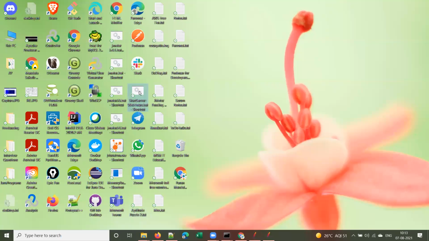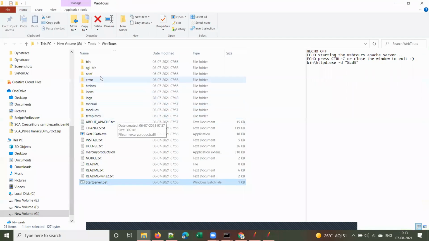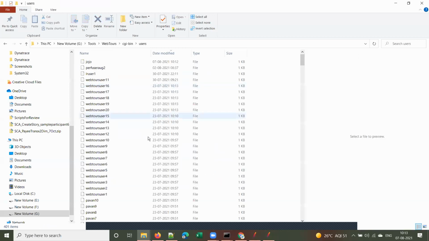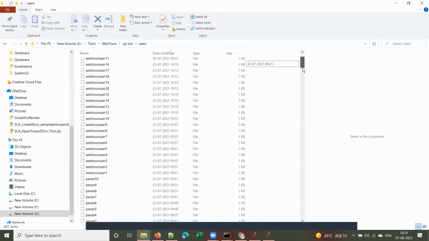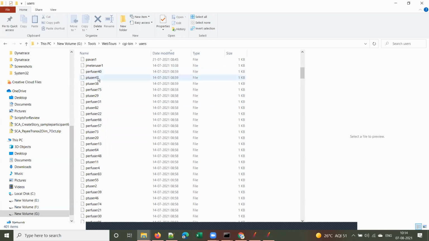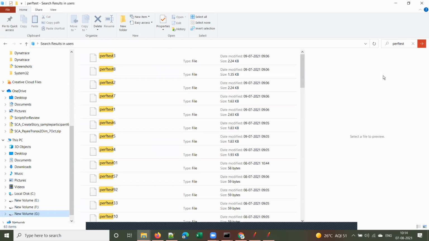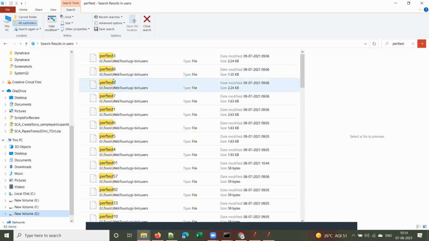First, let me verify that. CGI bin users, right? Verify whether perf test 1, perf test 2 are there or not. Yeah, you can see perf test 1, 2, 3, and so on are already registered. Now I want to replay the script for 4 to 5 iterations, so I will remove this.